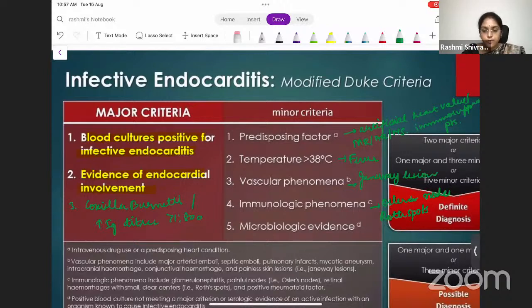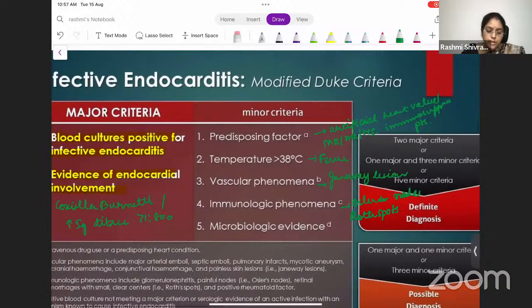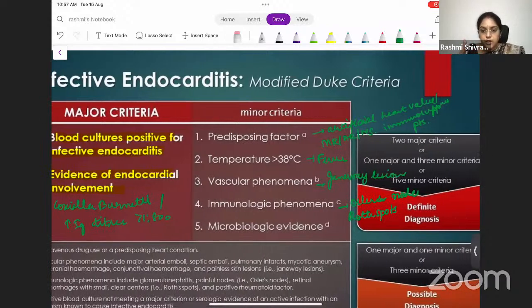So when do you have a definitive diagnosis of endocarditis? When there are 2 major criteria, or 1 major and 3 minor criteria, or just all the 5 minor criteria. Okay, you need to have 2 major criteria, or you must have all the 5 minor criteria. You need to remember easily 2 major criteria or all the 5 minor criteria. Combining both, 1 major, 3 minor. Okay, this means that there is a definitive diagnosis of infective endocarditis.